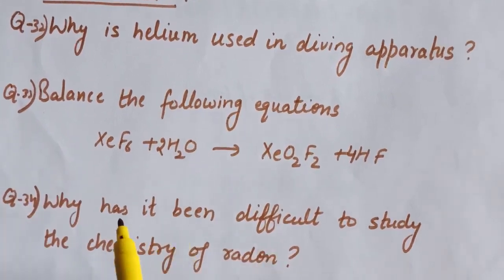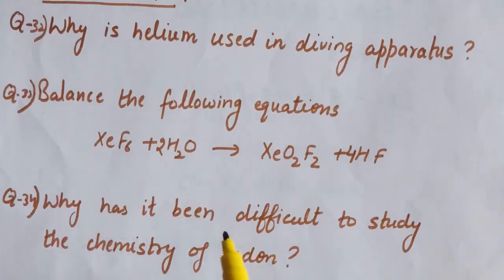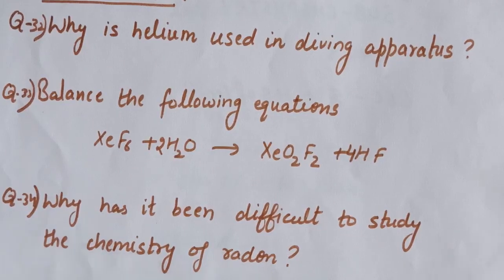Next is, why has it been difficult to study the chemistry of radon? Radon is a radioactive element, and it has a very short half-life. That is why the study of the chemistry of radon is difficult. So these are the questions I gave you in lecture number 12. Now the homework for today's class is, you will solve the assignment which is given in this video.